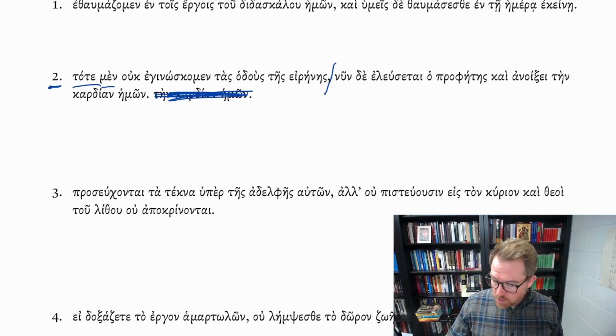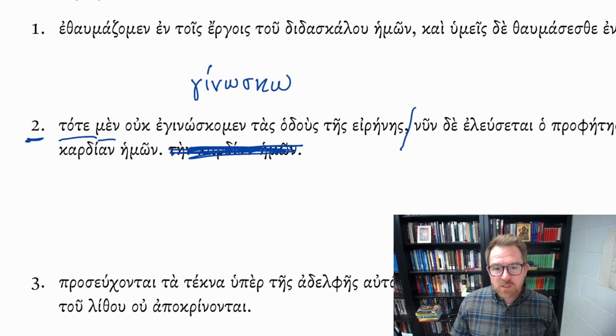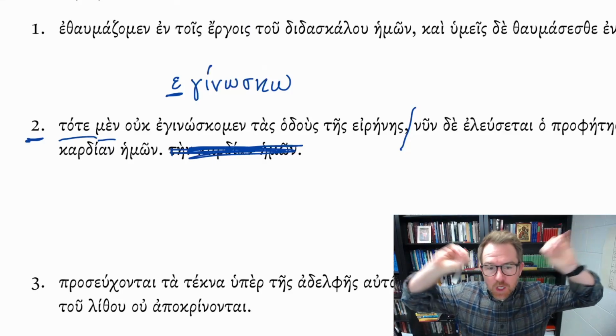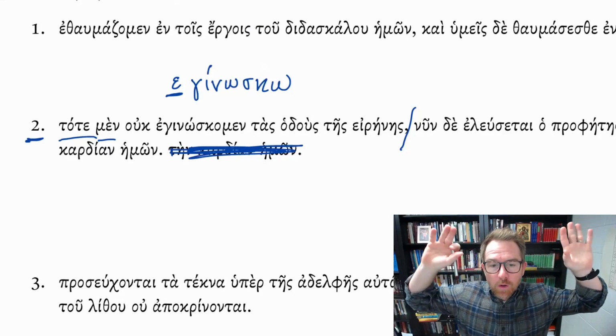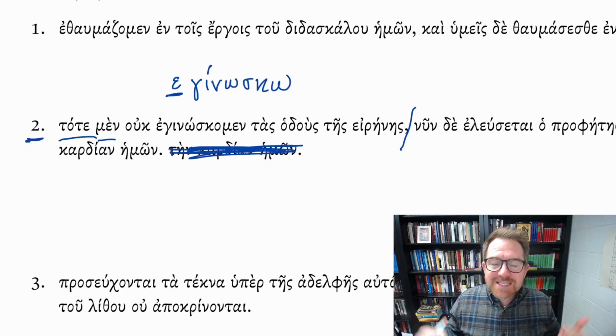So, gignoskomen, this is from our verb I know, ginosko. So, great, we have our verb ginosko. But what's interesting about this particular word is we have this epsilon prefix. Now, whenever we see that epsilon prefix, we should have little lights in our brains going off, going, whoa, why do we have an epsilon prefix? At this point, if we see an epsilon prefix, we're looking at an imperfect.